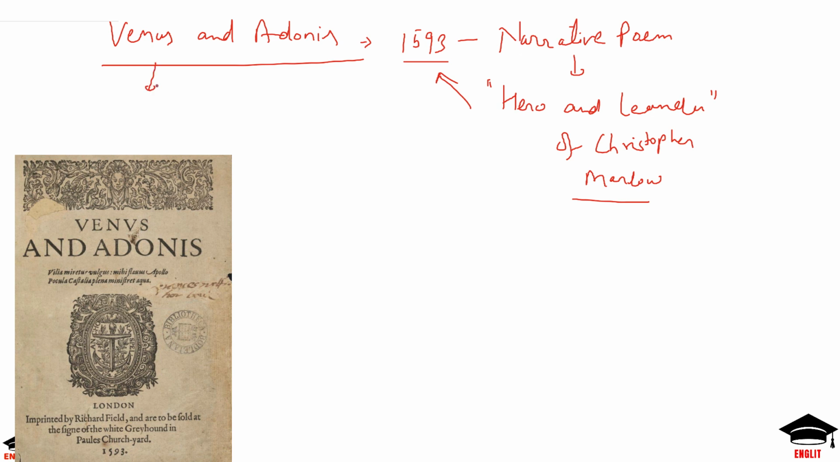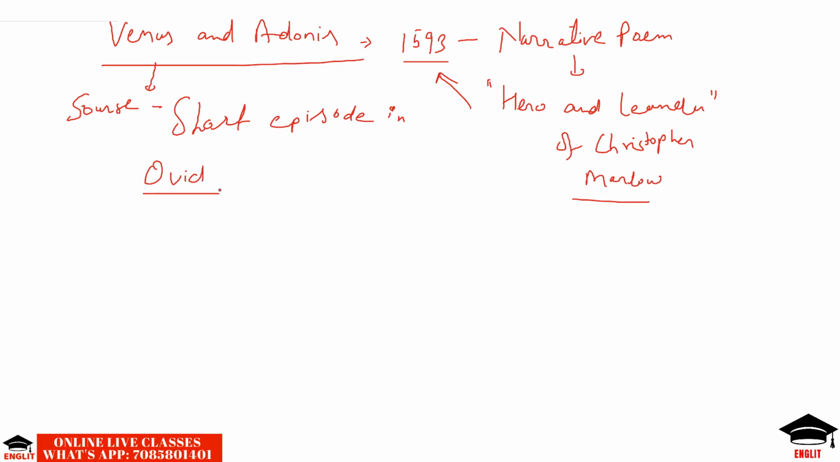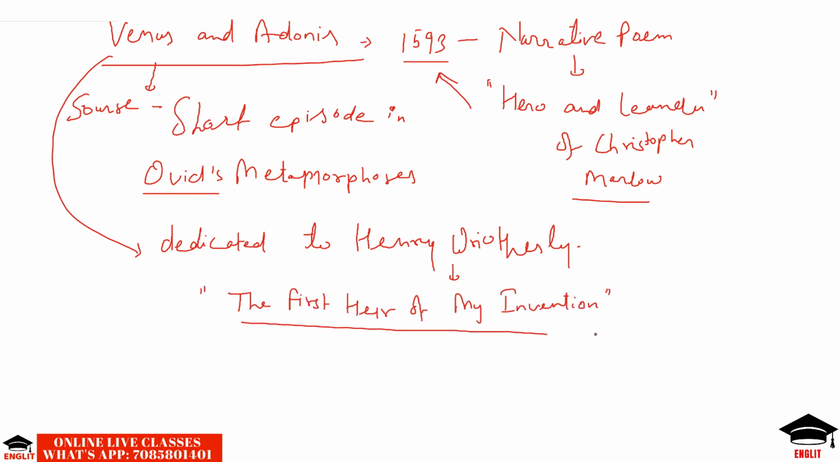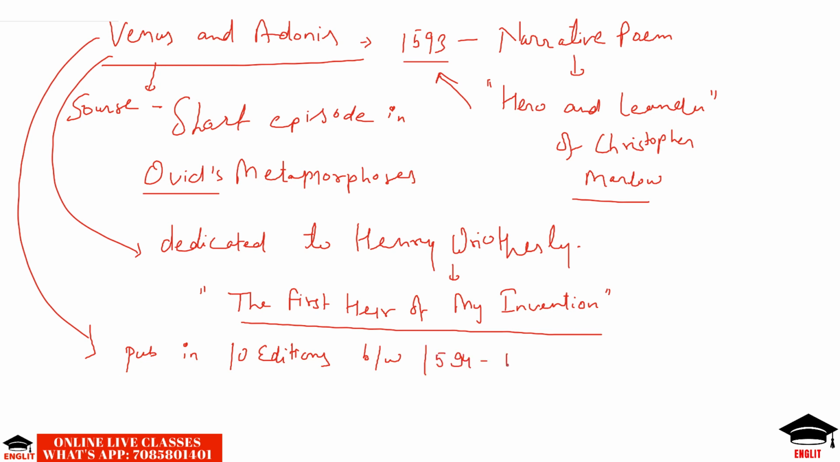The source of this poem is a short episode in Ovid's Metamorphoses. Ovid was a Latin poet. The poem was dedicated to Henry Wriothesley, whom Shakespeare calls in the dedication the first heir of my invention. It was an important poem and it was published in 10 editions between 1594 and 1602. So in these years it was published in 10 different editions.